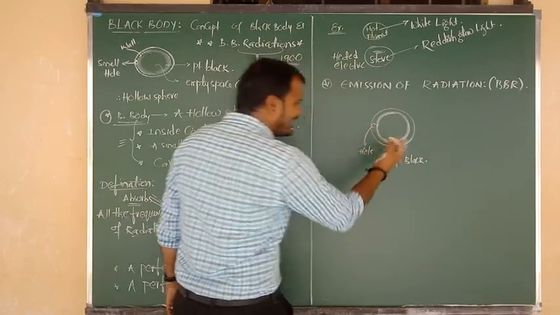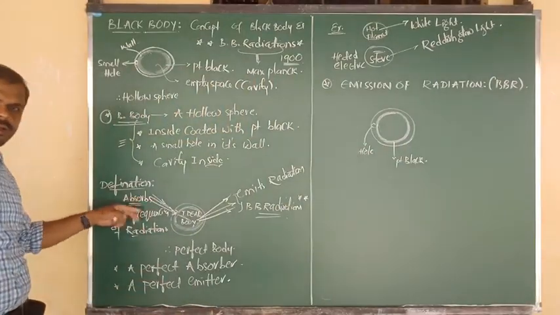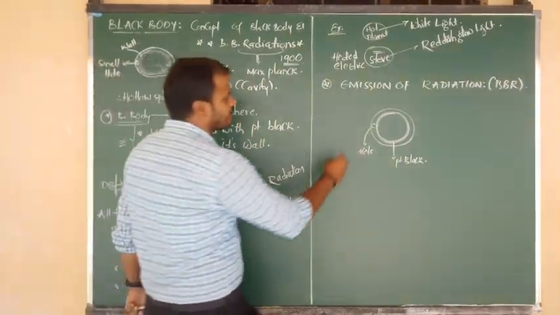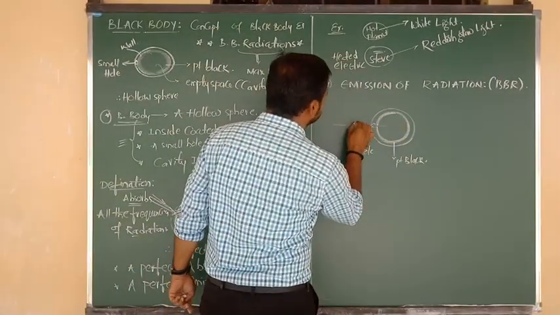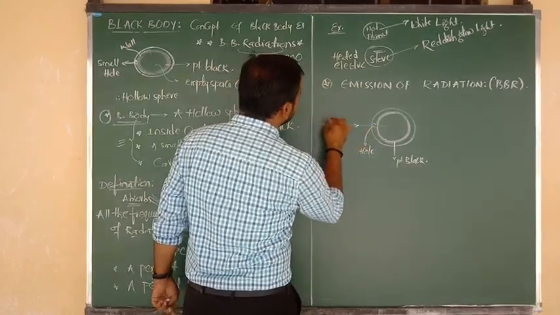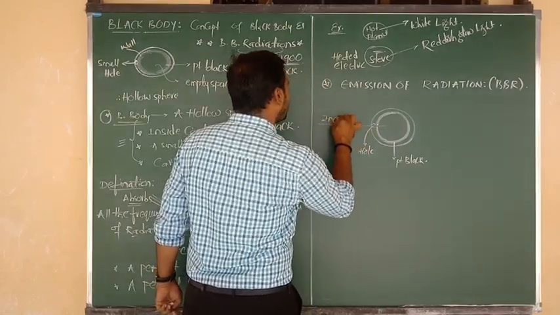Okay, fine. And through this small hole, first of all, we are passing one incident light. First of all here, we are passing a light, and suppose we can say that it is an incident light.